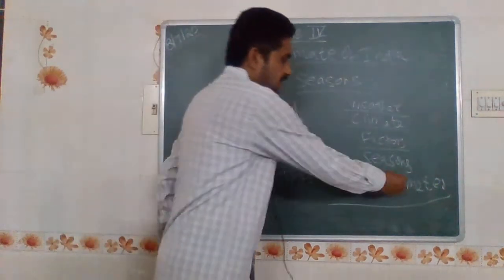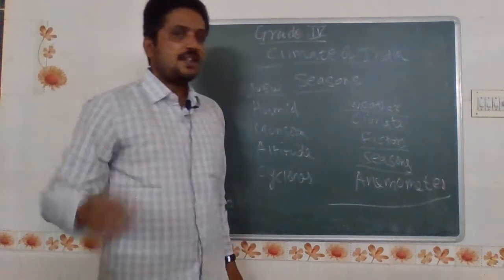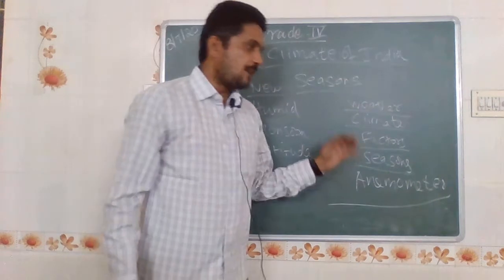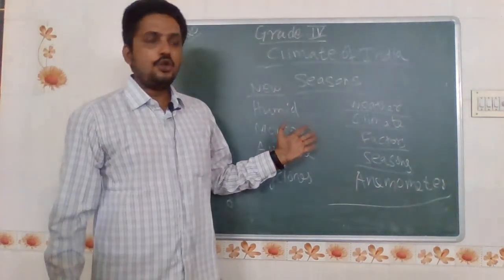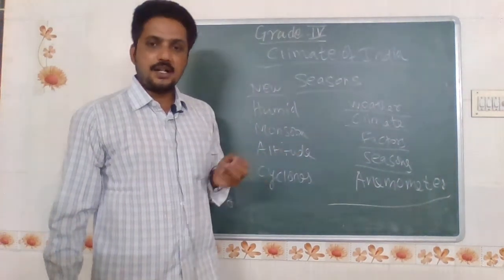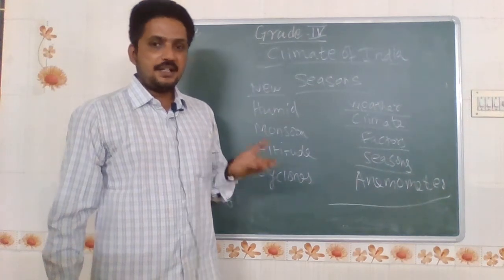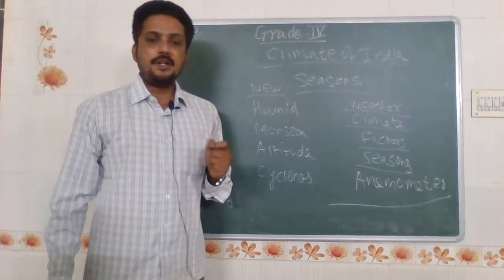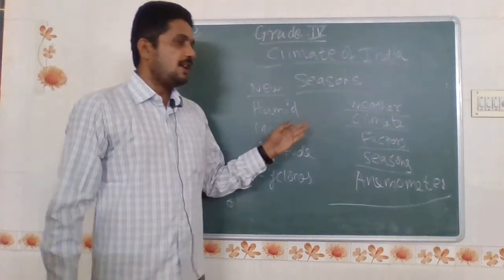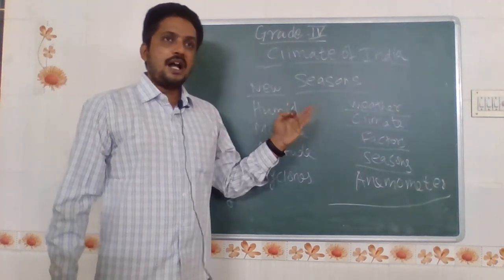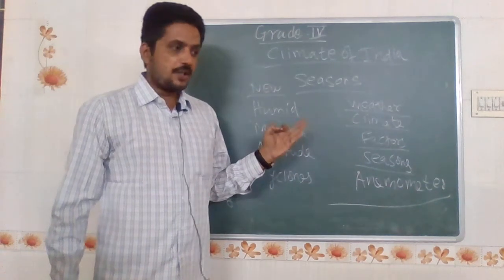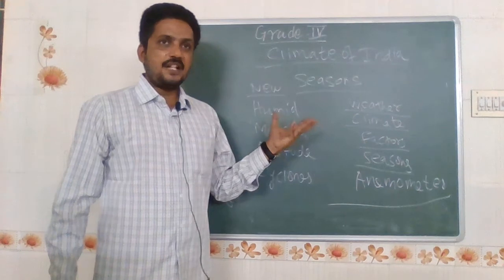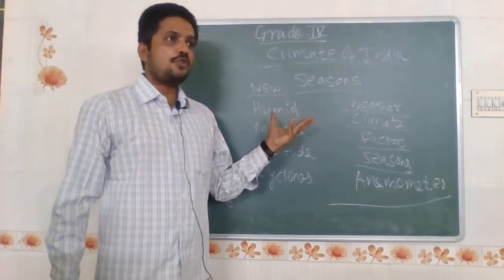Next one, seasons. The major seasons in India are summer, monsoon, and winter. The summer season starts from March to May. It blows very hot wind and the temperature increases. Next one is monsoon. The word monsoon derives from the Arabic word Mausim. It starts from the second week of June and ends at the second week of October. Winds cross the Arabian Sea and the Bay of Bengal, causing heavy rainfall and forming the southwest monsoon.